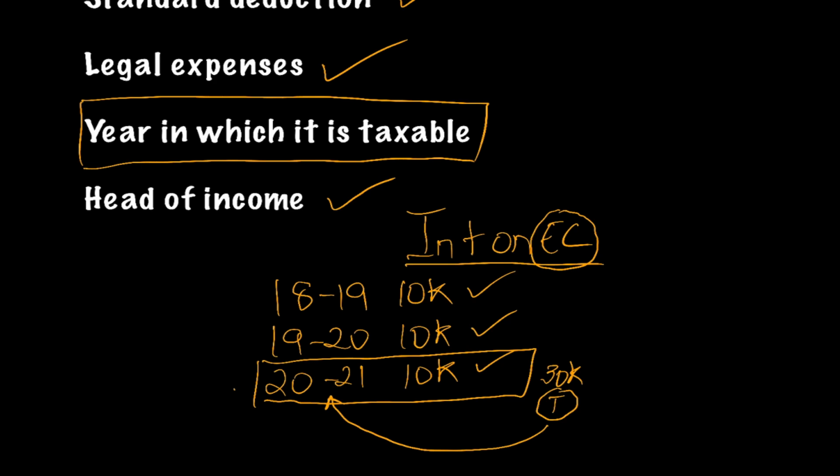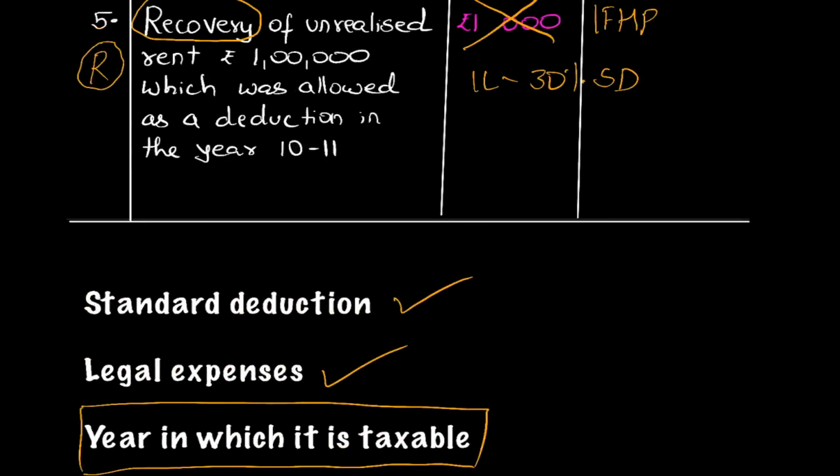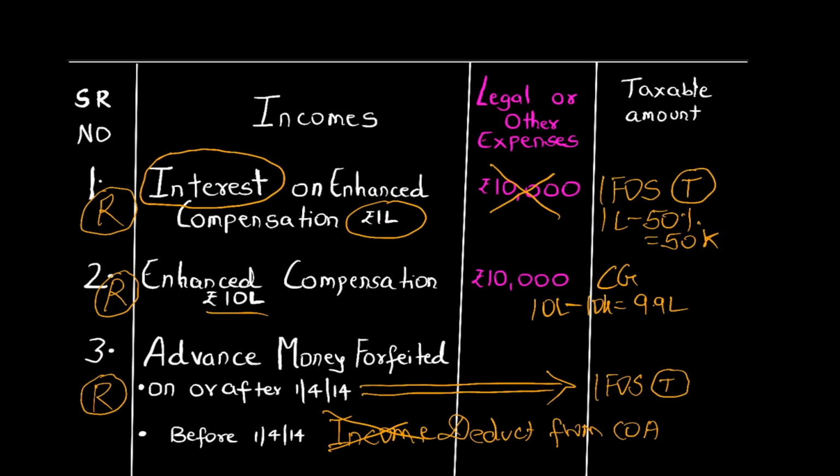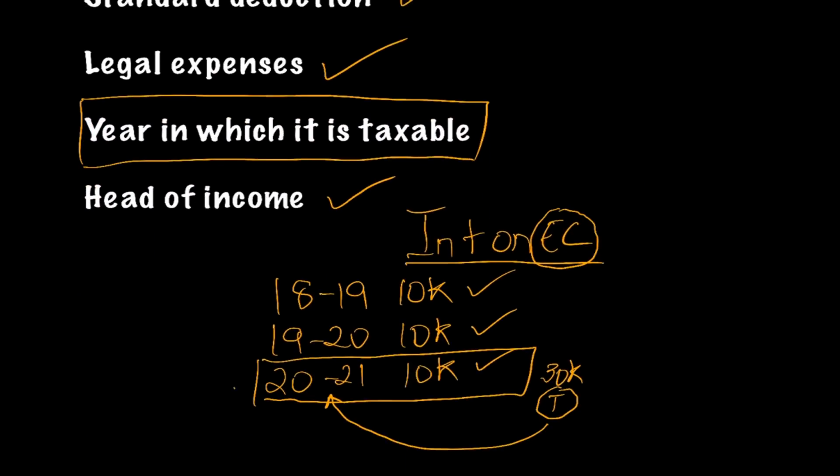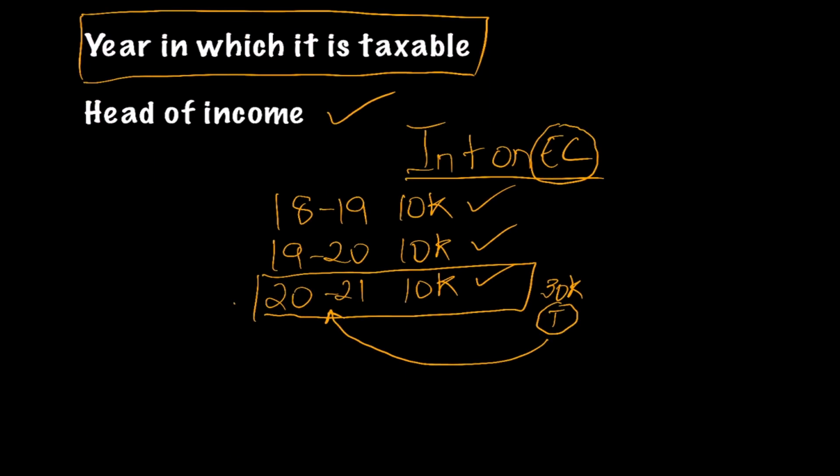So they might have given that interest of 10,000 belongs to 18-19, another 10,000 belongs to 19-20, another 10,000 for 2021, but entire 30,000 was received in 2021. So friends, if entire interest is received in 2021, then in my example, I also considered the interest is taxable on receipt basis. So only in the year in which it is received, it is taxable, and not for the year in which it is calculated.